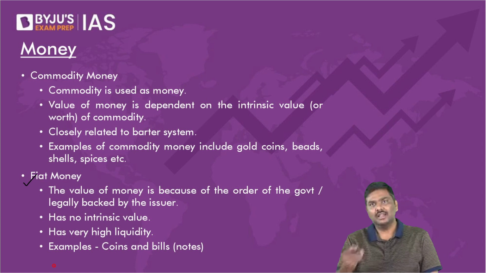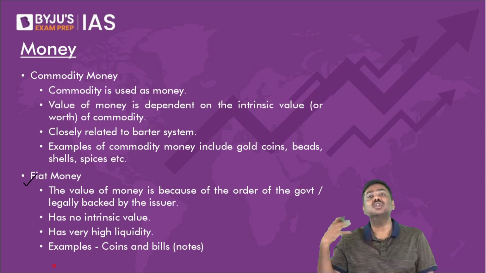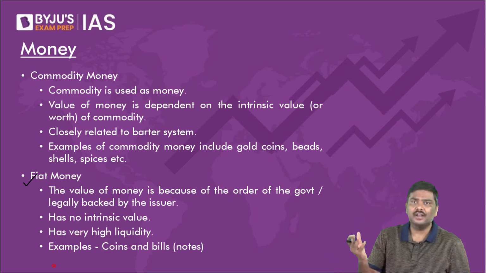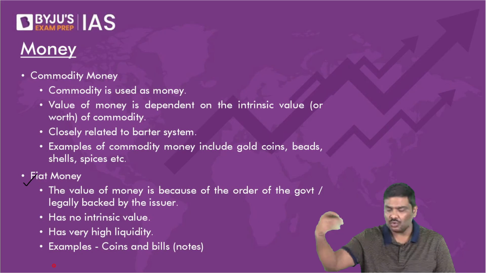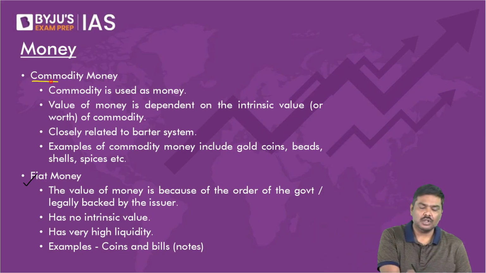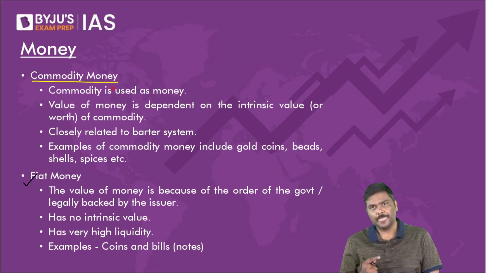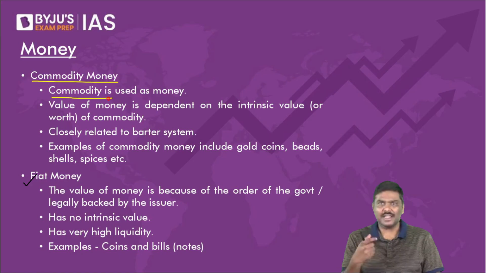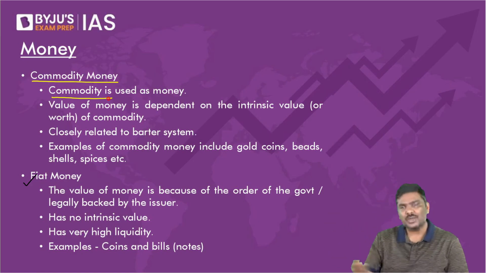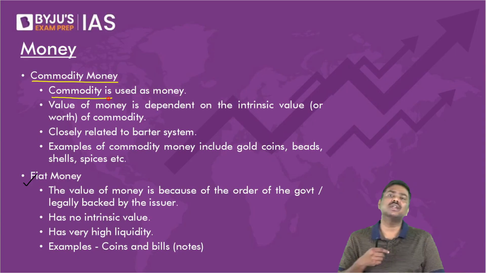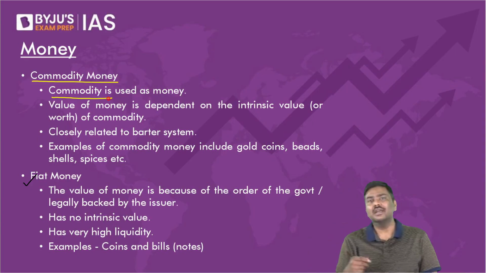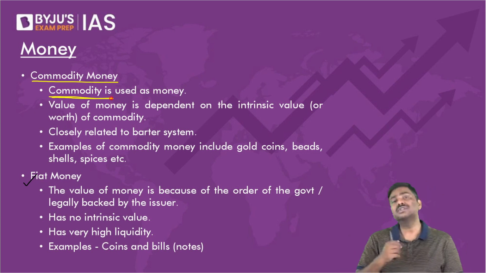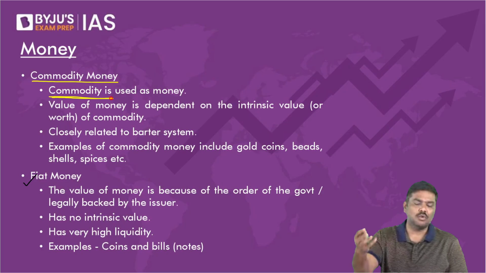For example, I said currency coins in India and currency notes in India. Why does any currency coin or currency note have value in India? Because the government has given value through order, right? Apart from this, we also discussed the concept of commodity money. Commodity money is a type of money where a commodity is actually used. For example, silver coins were used earlier, gold coins, bronze coins, shells, beads, etc. Different types of commodities have been used as a mode of payment, hence called commodity money.